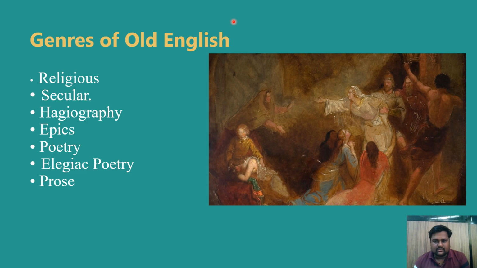The genres of Old English literature can be divided into both religious and secular categories. So these two are the categories, with each reflecting different aspects of Anglo-Saxon life. Here's an outline of the primary genres of Old English literature. Now let's see the first one, in the religious genre.